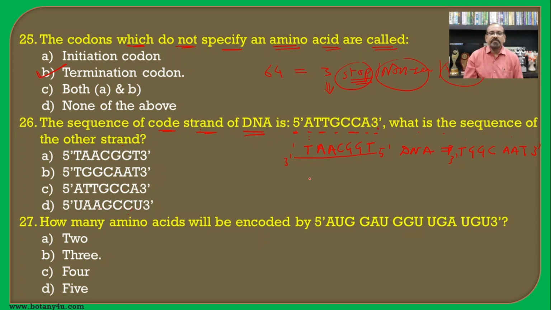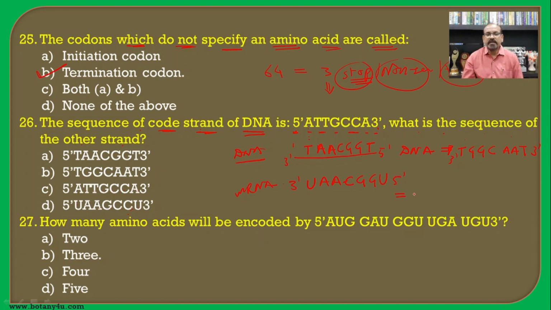If we made it with the help of the DNA, and if we see the mRNA, then on mRNA again the sequence will be 3' U, A, C, G, G, U, 5'.